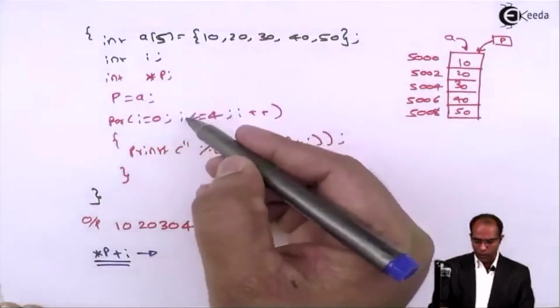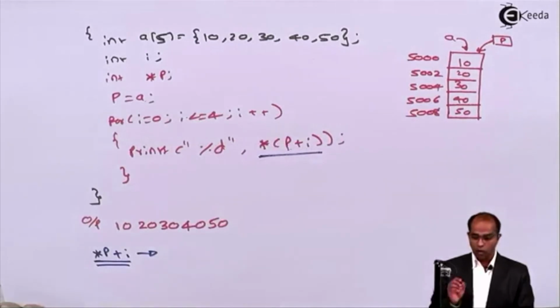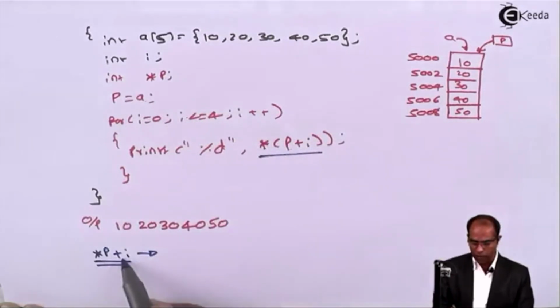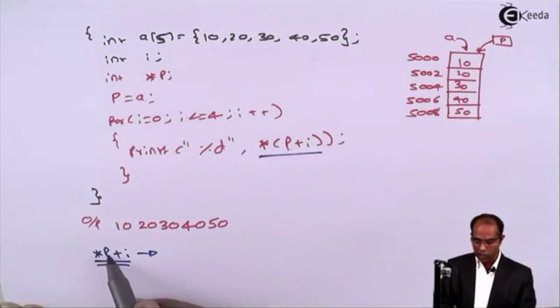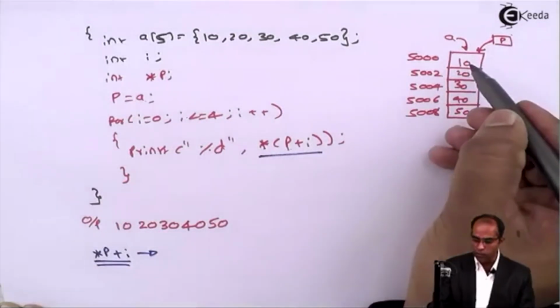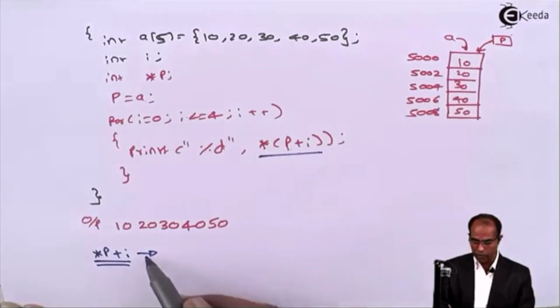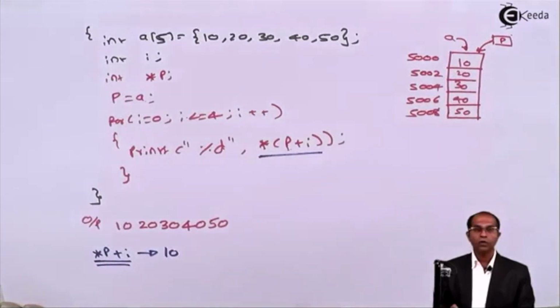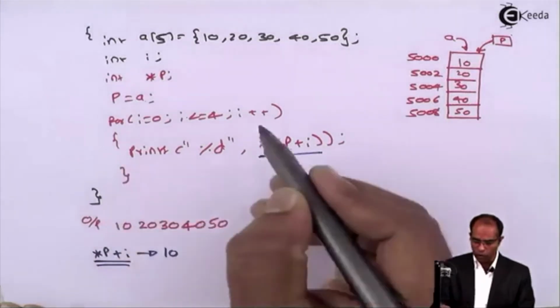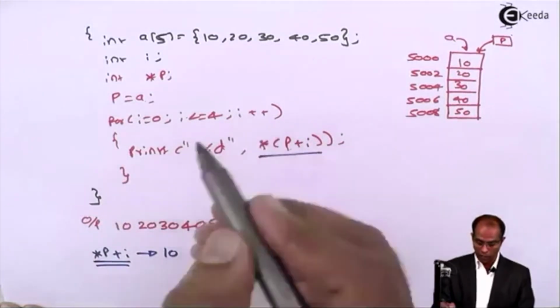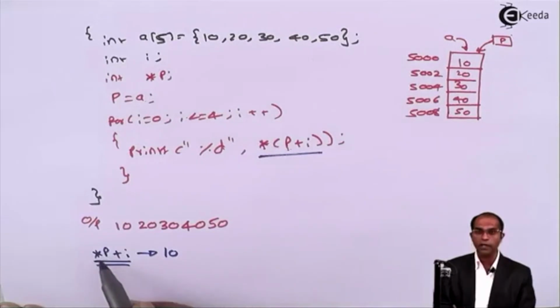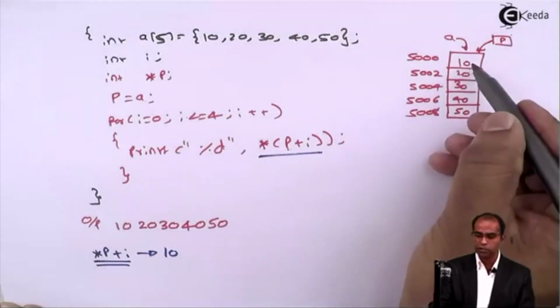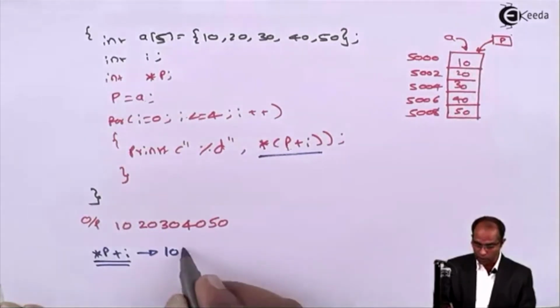Till this point, the entire program remains the same. Now what happens when I say *p + i when i is 0? Asterisk works first, *p, value at p, what is that? 10, plus 0 is 10. No doubt it is still the same. Now you'll find the difference. When I go back, i becomes what? 1. Now, what is the value at p? Value at p is still 10, plus 1, this time will become 11.